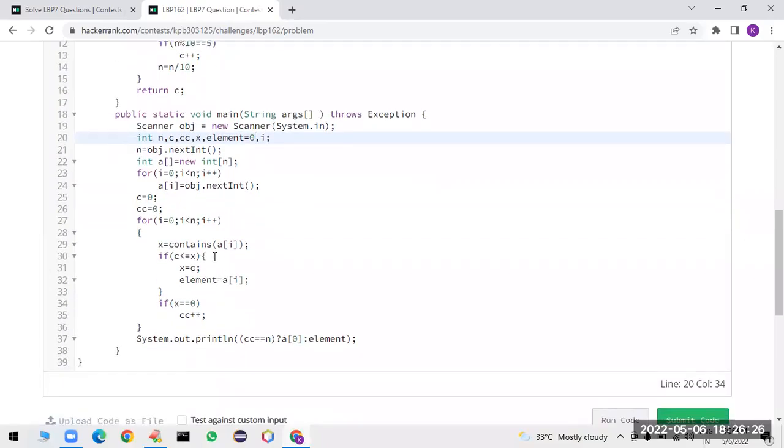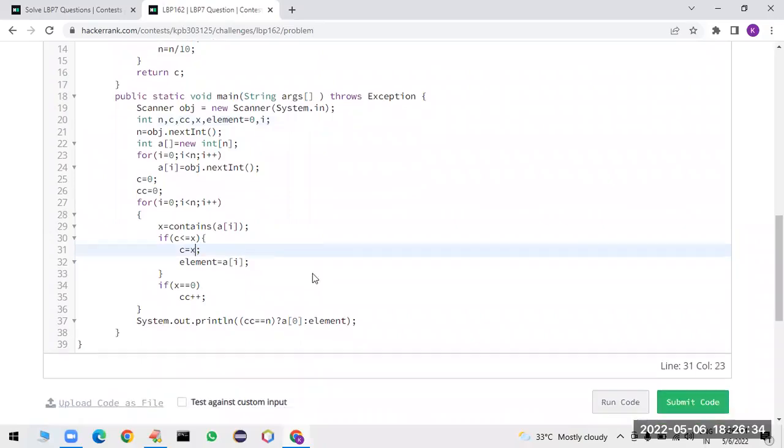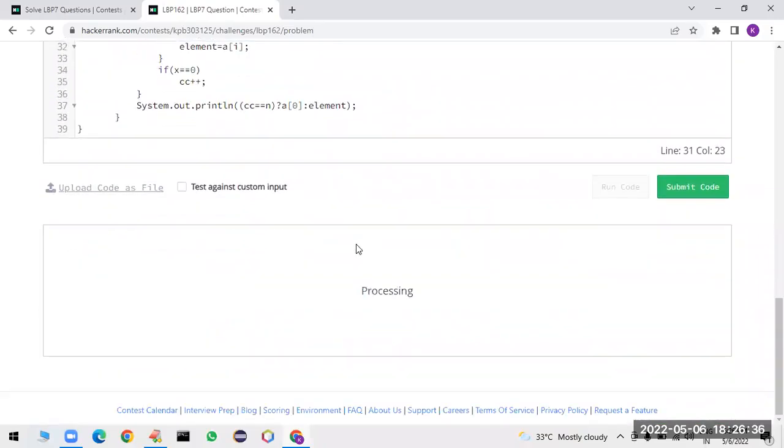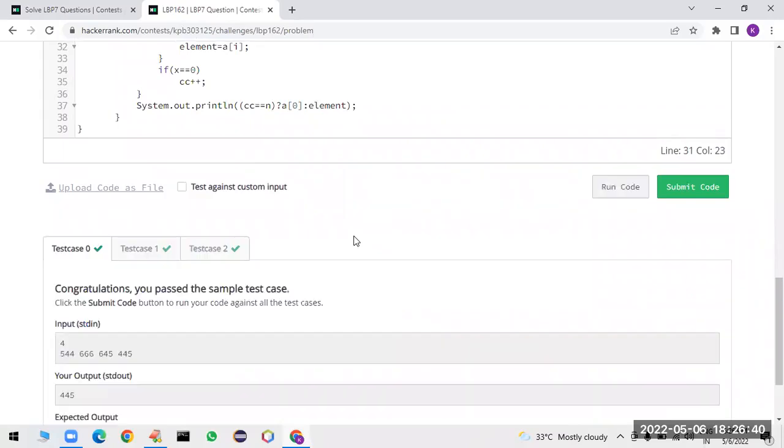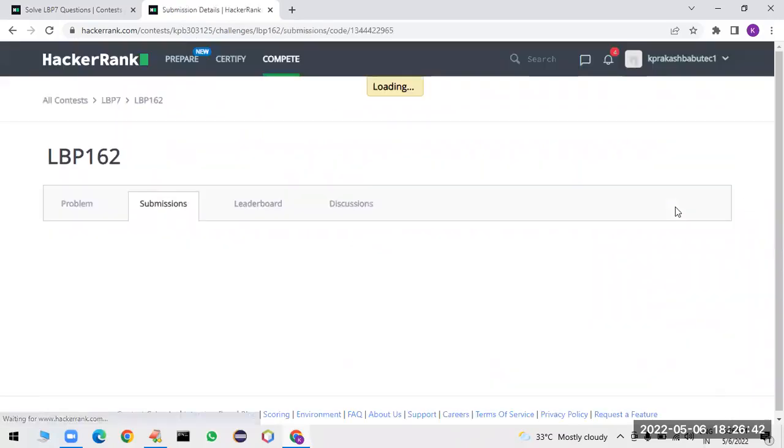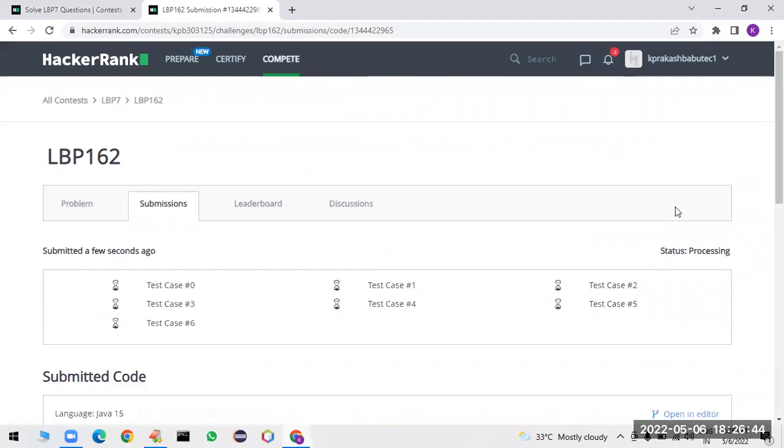For i, x is equal to contains of a of i. If c less than or equal to, sorry sir, not x is equal to c, sir, c is equal to x we have to take. So you can see all test cases are passed, and let us submit the code for final approval.